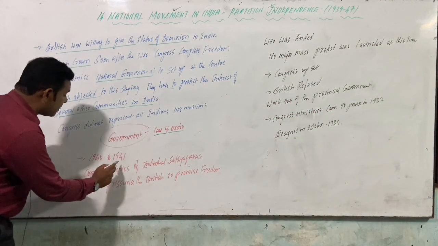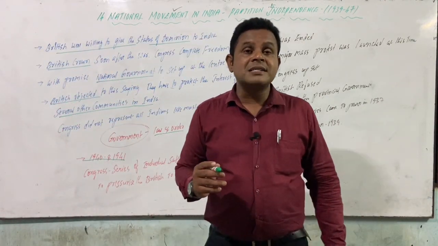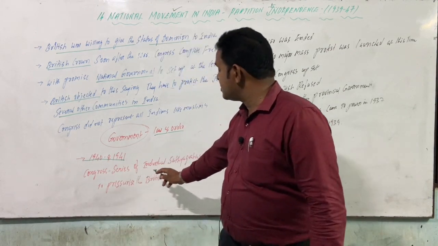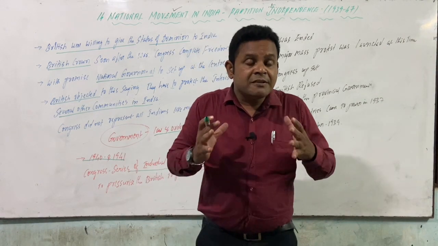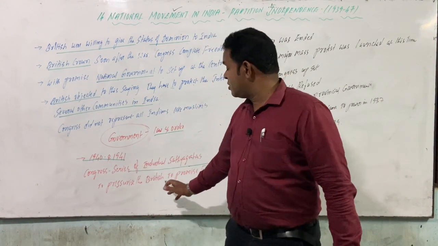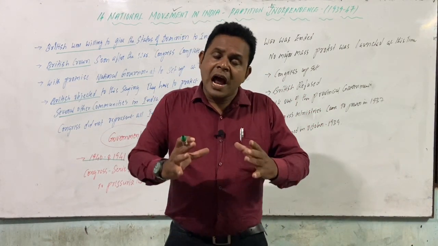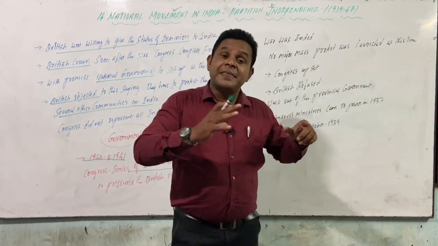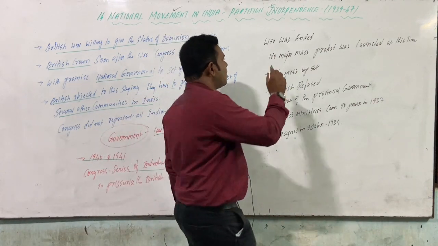In counter to the British, in 1940 and 41, what step did our Congress leaders take? The Congress decided to have a series of individual satyagrahas. The intention of these individual satyagrahas was only to pressurize the British government, one way or another, so that whatever oath and promise they made would be fulfilled. That was the main task here.